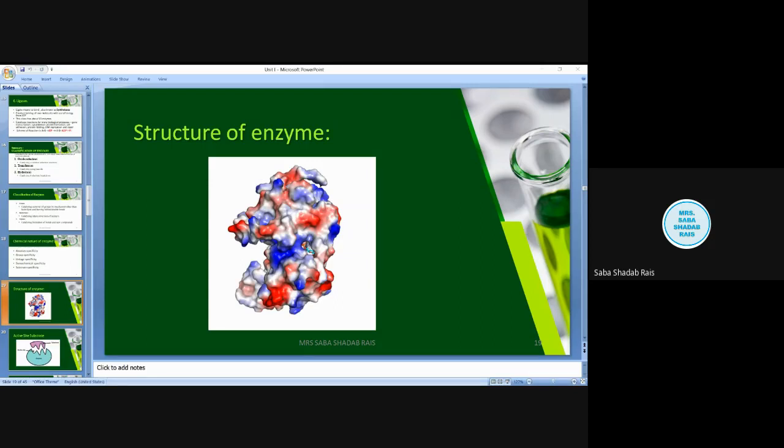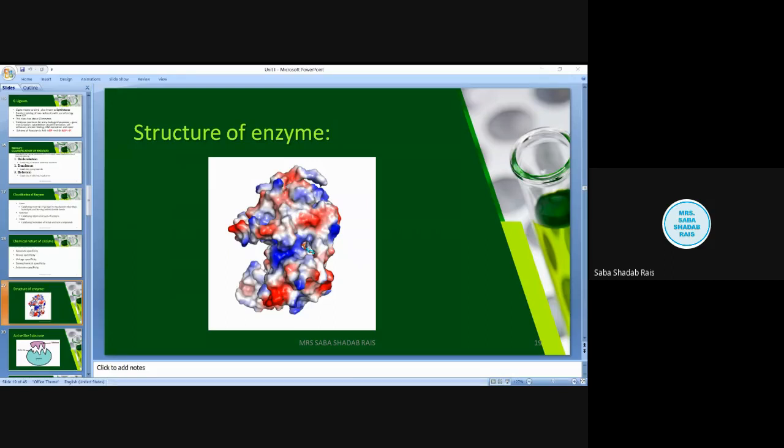Now, what could be the coenzyme? What are the examples of the coenzyme? It can be coenzyme A, nicotinamide adenine dinucleotide, that is your NAD plus. NAD plus acts as a coenzyme to the dehydrogenases by acting as a hydrogen acceptor in the Krebs cycle. Some of the enzymes usually function as a transient carrier of atoms or groups.